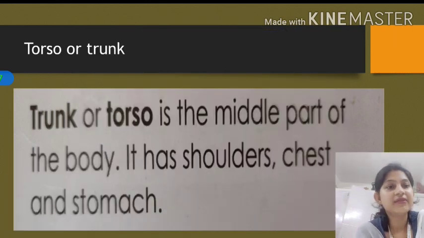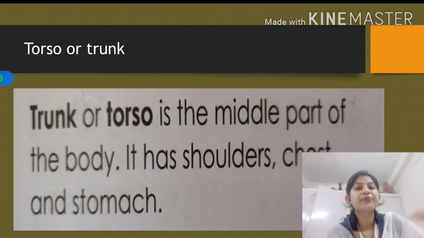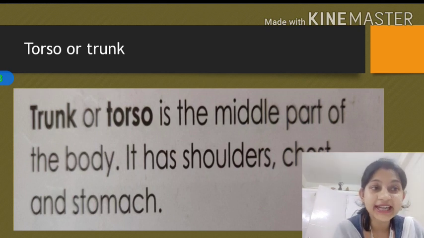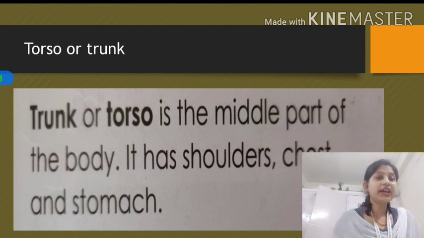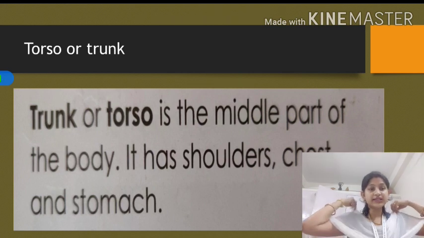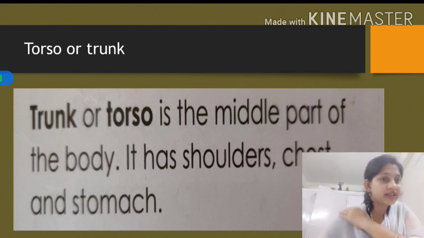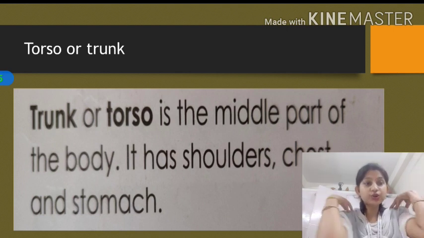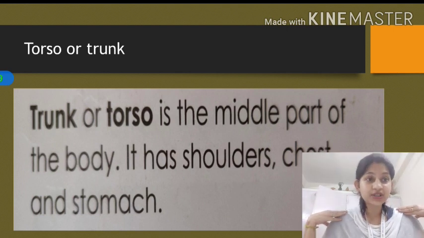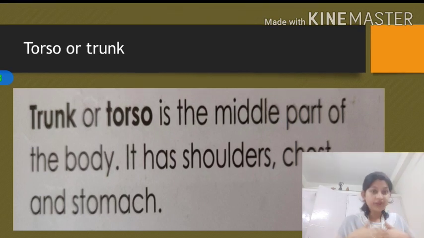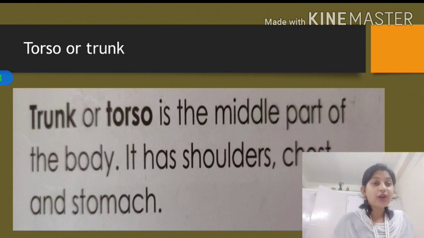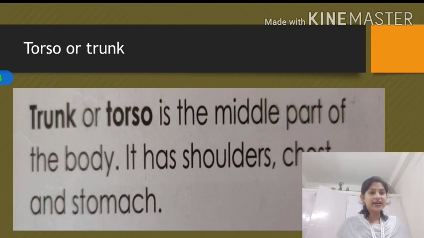Now comes our trunk or torso. Trunk, T-R-U-N-K, trunk or torso. What is it? It is the middle part of our body. Okay, it has shoulder. What is shoulder? This area, student, you can see in the picture here. This area is my shoulder. See here, these are my shoulders. And this area where I breathe, that area is my chest. And below chest, I am having my stomach. Whatever I eat goes to the stomach. So that area is stomach.